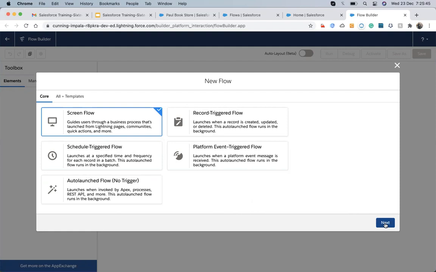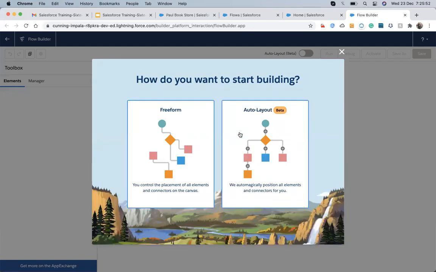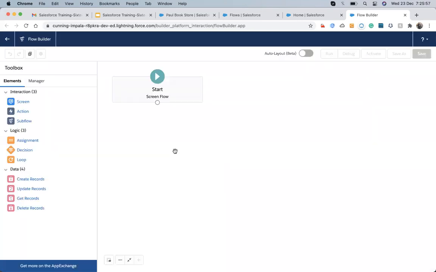Let's see how it's working, how it's looking. So let's design a screen flow. I will use the freeform layout, which means we can drag and drop things. It is quite similar to what you have learned in school or somewhere else about what a flow is. Whenever we design a database, we also have flows. So that's the same layout here.